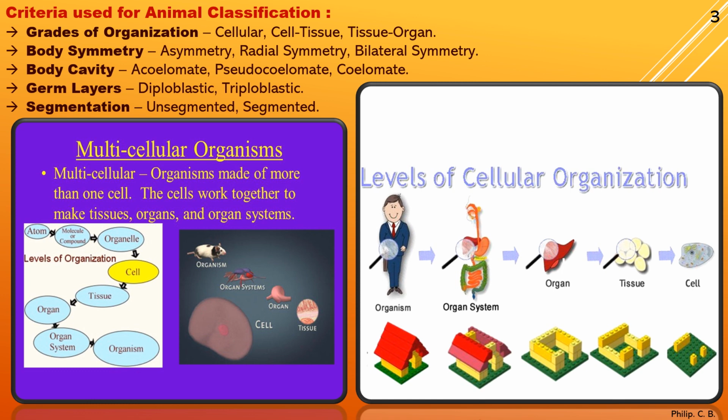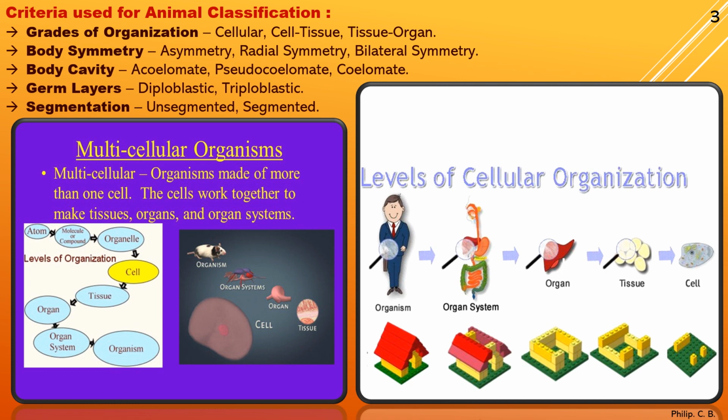Okay, then third, bilateral symmetry. The term bilateral means equal halves, or the term bi means two. So the body is divided into two equal halves, hence the name bilateral symmetry. Here the best example being the human being or a frog or any other mammals.